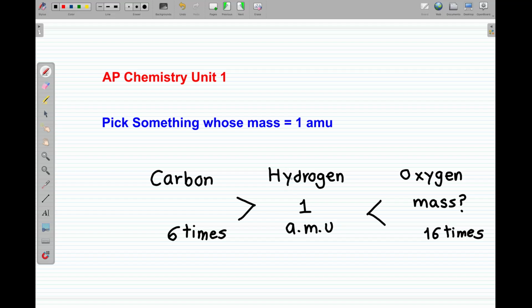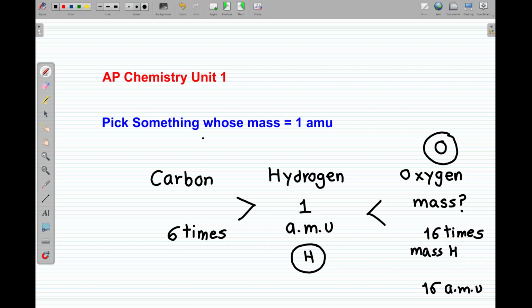So the smallest unit is the 1 AMU equivalent to 1 hydrogen atom, while the oxygen atom will have a mass that's equal to 16 times the mass of the hydrogen. So that's equal to 16 AMU. And the carbon atom will weigh 6 times the mass of hydrogen. That's equal, one carbon atom equal to 6 AMU.